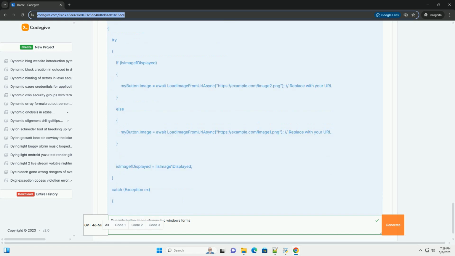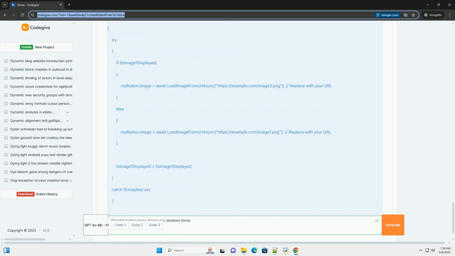2. Adding a button to the form. 1. In the Visual Studio Designer, you'll see a blank form, Form1.cs. 2. From the toolbox, usually on the left side of the screen, find the button control. 3. Drag and drop a button control onto the form. 4. Optional: change the Name property of the button to something descriptive, for example myButton. This will be the name you use to refer to the button in your code. Also, change the Text property if desired, for example Click Me.